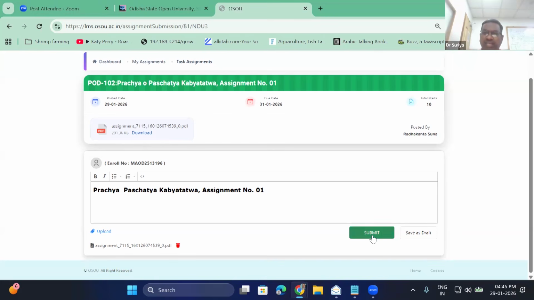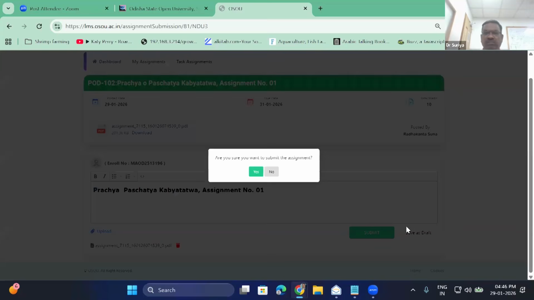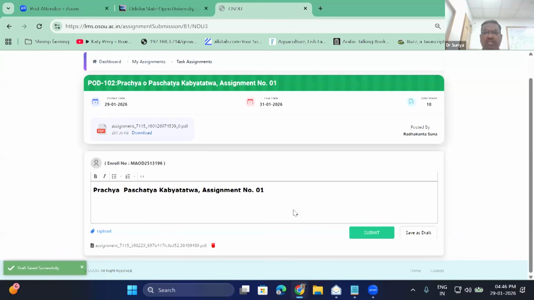You can directly click the submit button. But before clicking, if you feel that you have done only 2 pages, or you have some doubts and need to check with your friends, you need not upload everything again. You can save it as draft. It will ask whether you want to submit the assignment or save it as draft. You can say yes and it will get submitted, or you can save it as draft.